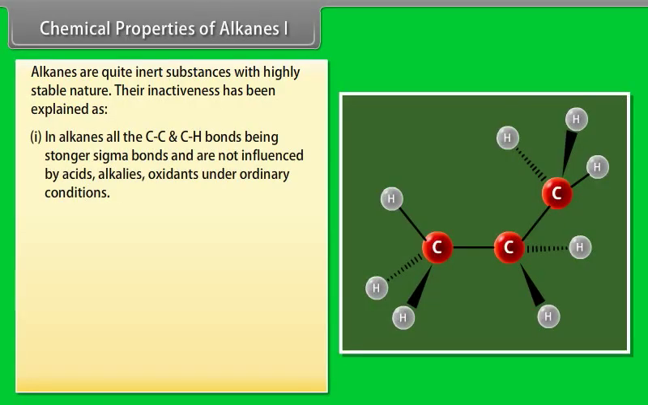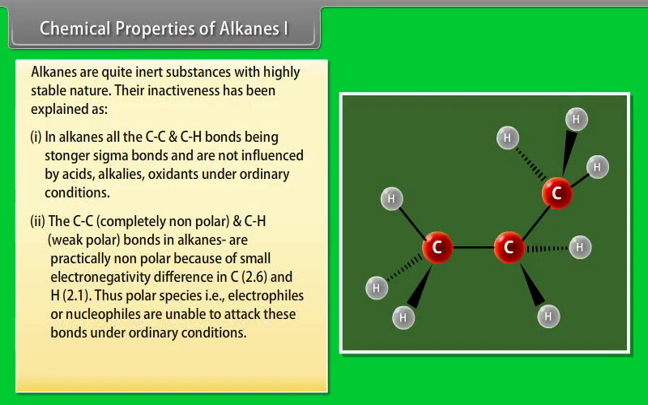In alkanes, all the carbon-carbon and carbon-hydrogen bonds are strong sigma bonds and are not influenced by acids, alkalis, oxidants under ordinary conditions. Number 2. The carbon-carbon bonds are completely non-polar and carbon-hydrogen bonds are weakly polar, particularly non-polar because of the small electronegativity difference between C, 2.6, and H, 2.1. Thus, polar species, that is, electrophiles and nucleophiles, are unable to attack these bonds under ordinary conditions.